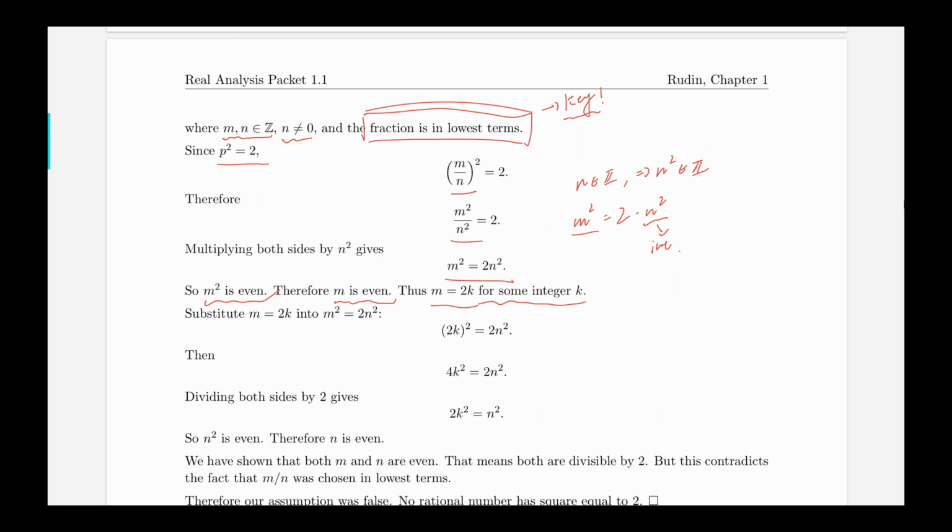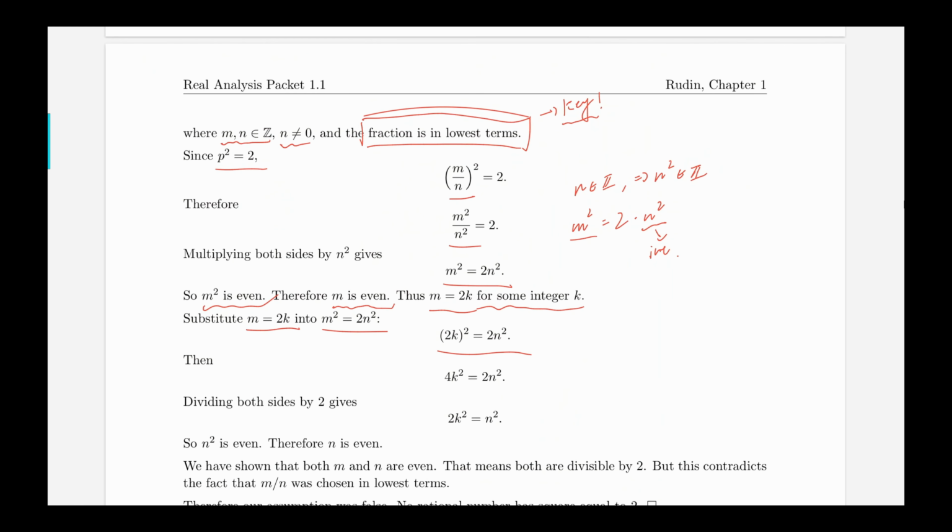Okay, so since m equals 2k now, and we also know that m squared equals 2n squared, then I can substitute 2k for m, and I shall get (2k) squared equals 2n squared. And if I square the 2k, I shall get 4k squared equals 2n squared. And since both sides have a common factor of 2, I can divide both sides by 2, and I shall get 2k squared equals n squared.